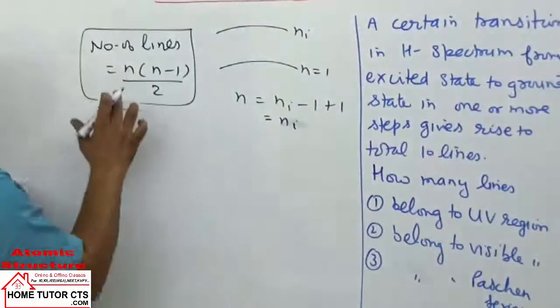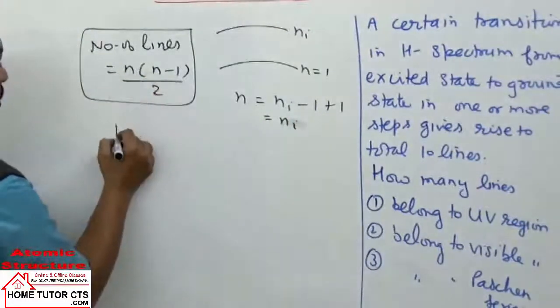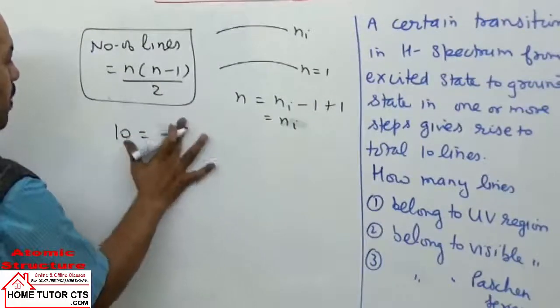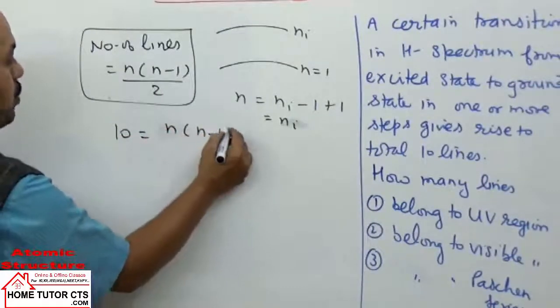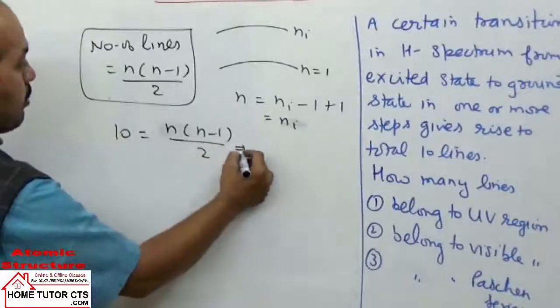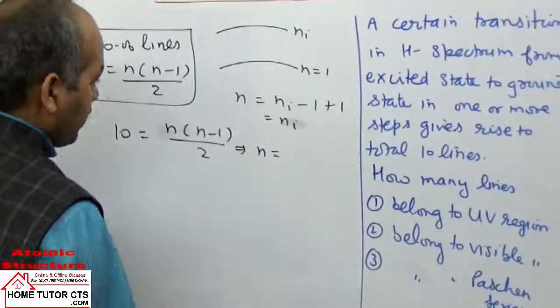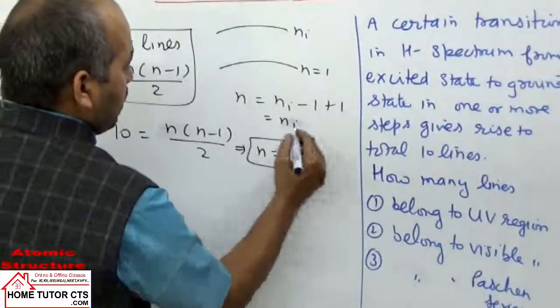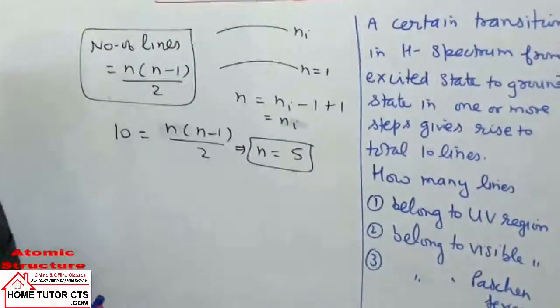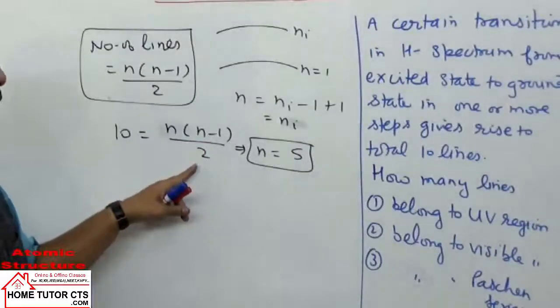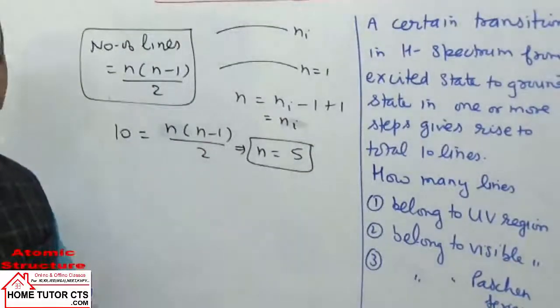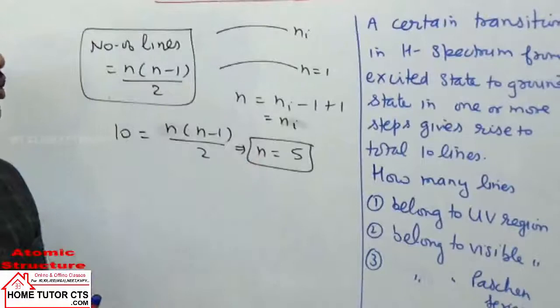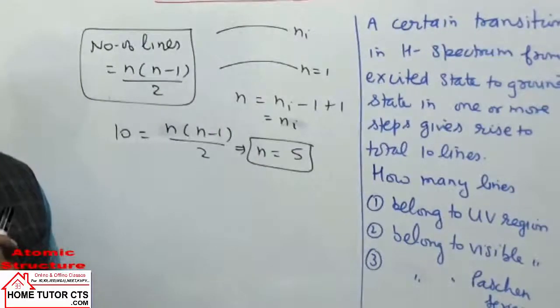In this case, first of all, we are given 10 lines equal to n into n minus 1 by 2. This can give the value of n. You can simplify or solve here; n comes out as 5. You can solve it even without calculation: 5 into 4 by 2. That means n is 5. So the electron will come from 5 to the first orbit.